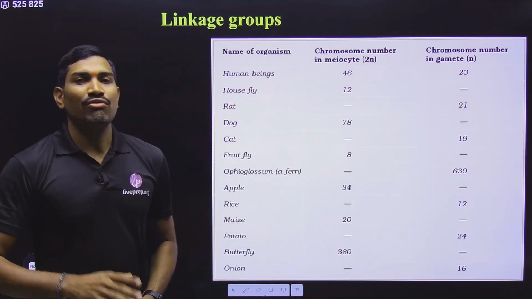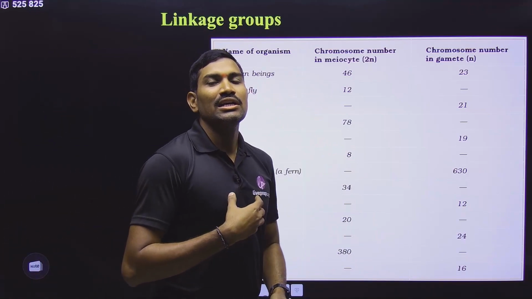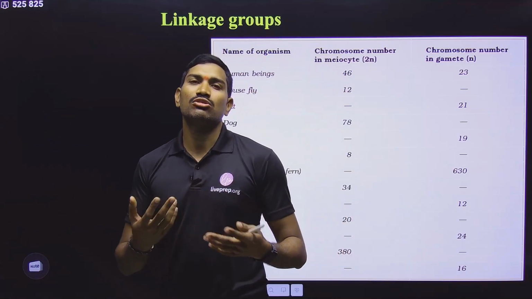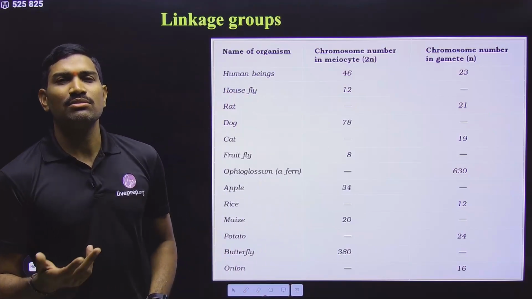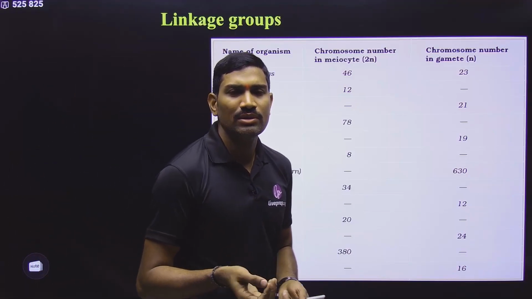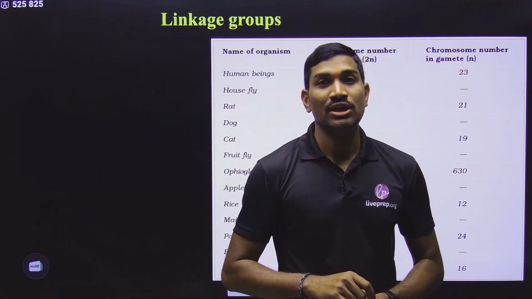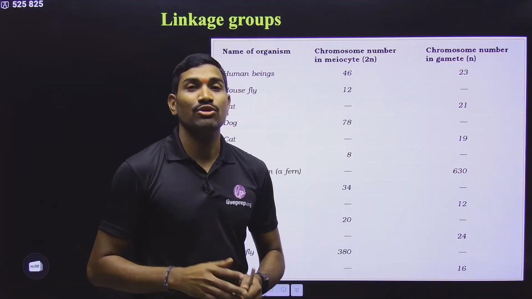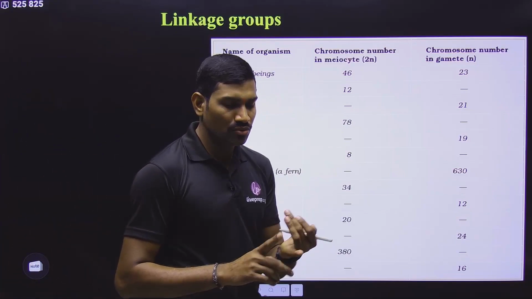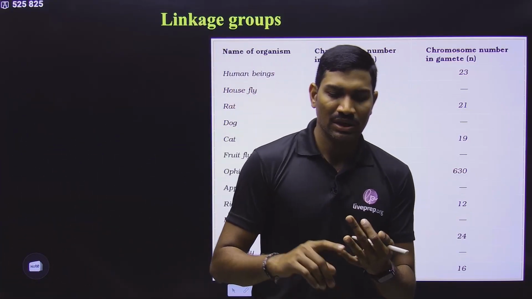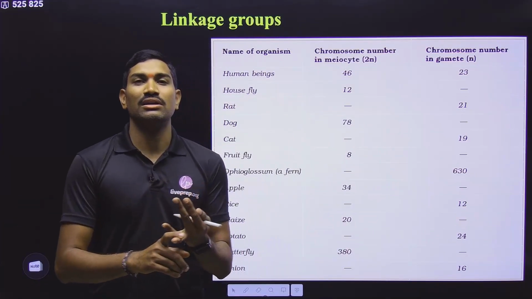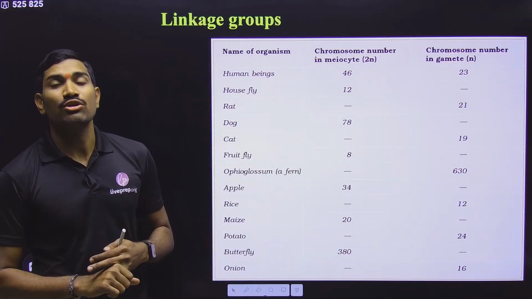So if you are asked a question about humans in general, how many linkage groups are present, what will you write? Simply write the haploid number. What is the haploid number for human? 23. So simply write 23. Suppose they are asking specifically for human female. In a human female all the autosomes are in pairs, so 22 pairs, so 22 linkage groups, and the sex chromosomes are also the same, X and X, so that is 1. So total 23 for human female.